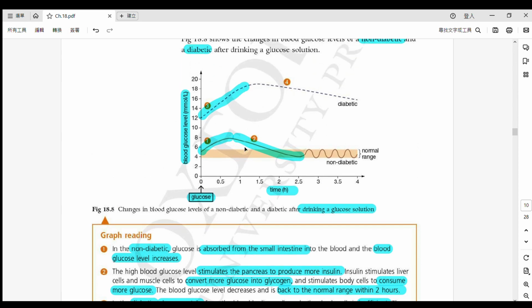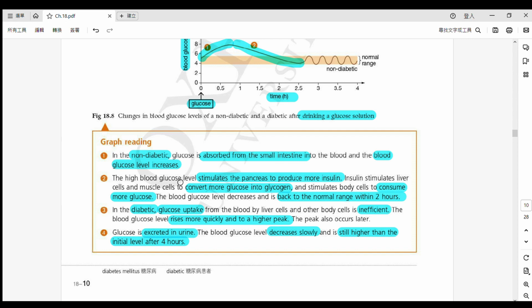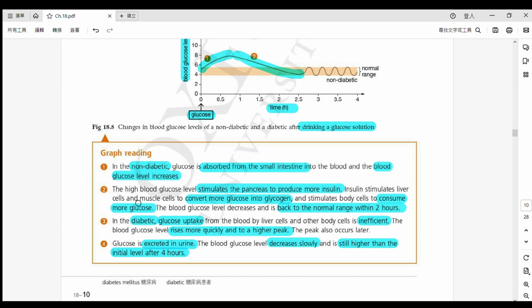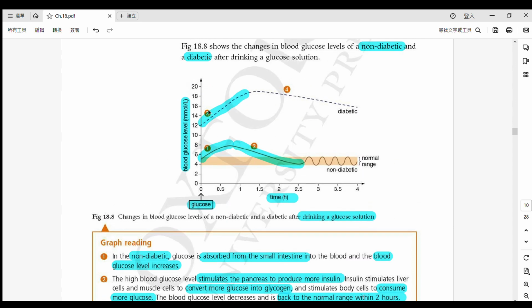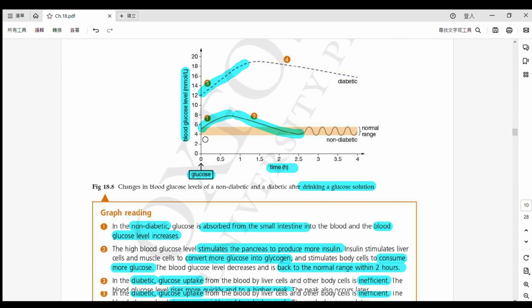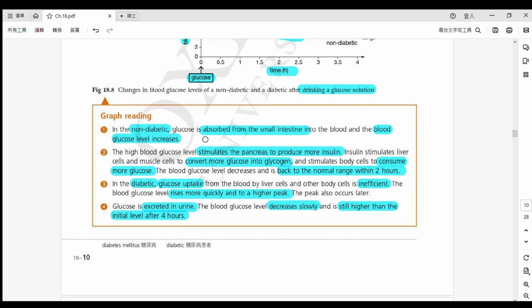Okay, so remember that 就係正常嚟講, your body cells they keep on using the glucose. However, since you are diabetic, 你係一個糖尿病人, you cannot uptake the glucose efficiently. OK, 唔能夠有效咁樣吸收啦, so therefore it rises rather quickly. OK, 你會見到係斜啲嘅, it's more diagonal compared to a normal person. OK, it rises more rapidly.